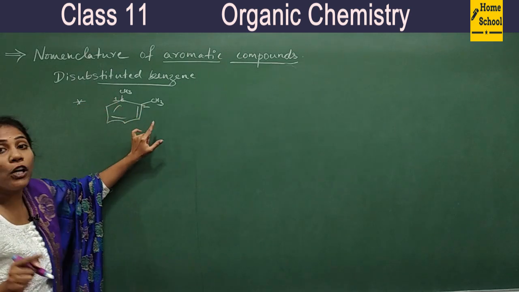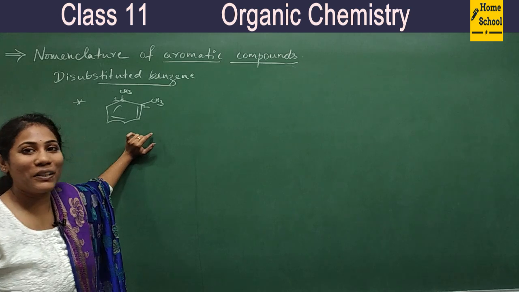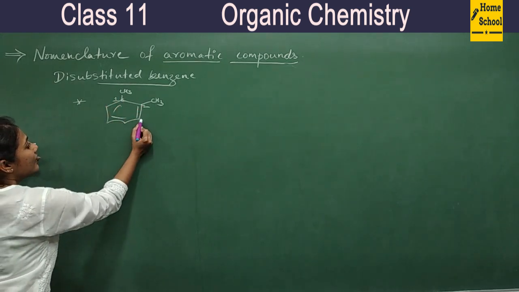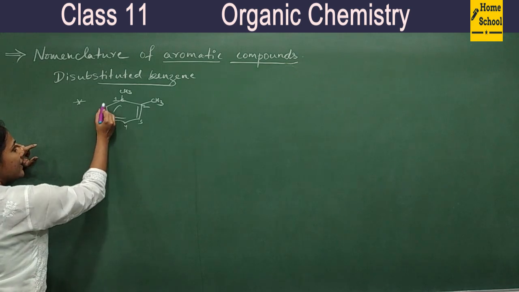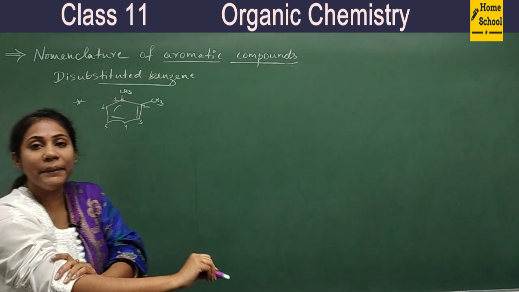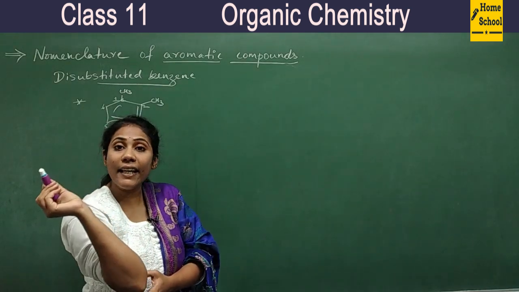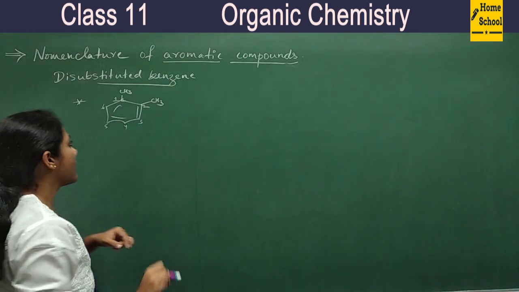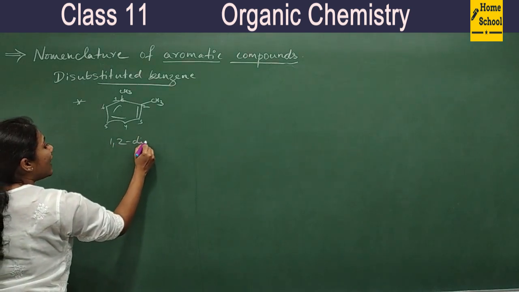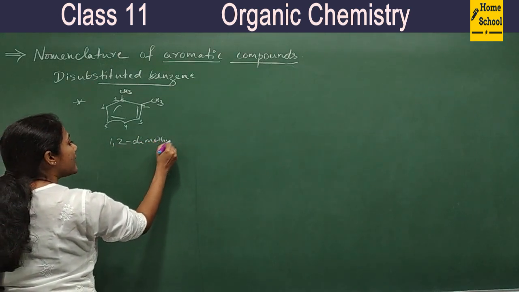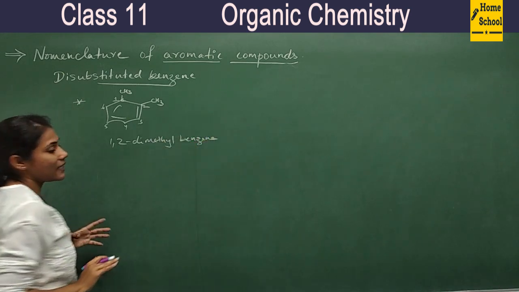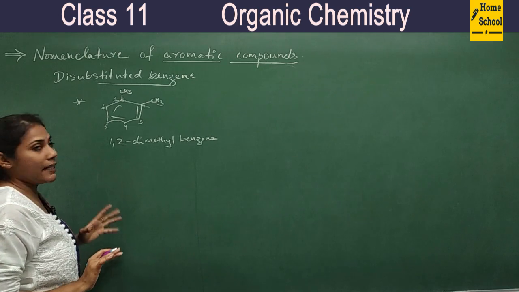You must follow the lowest locant rule here also. So number 1, 2, 3, this is 4, this is 5, and this is 6. Both are substituent groups, so you have to mention their names in the form of prefix. So I can write here 1,2-dimethylbenzene. This is the name.